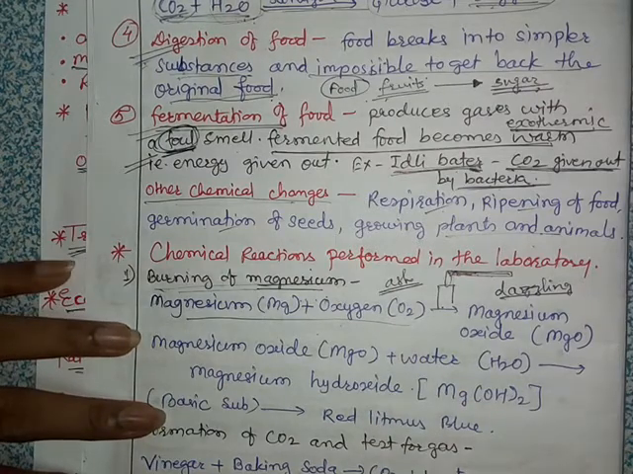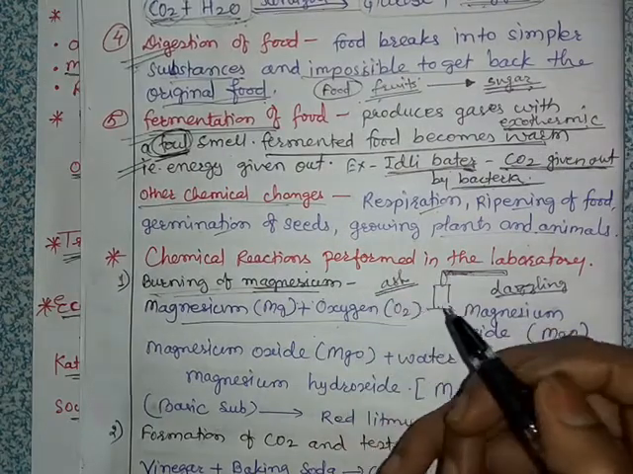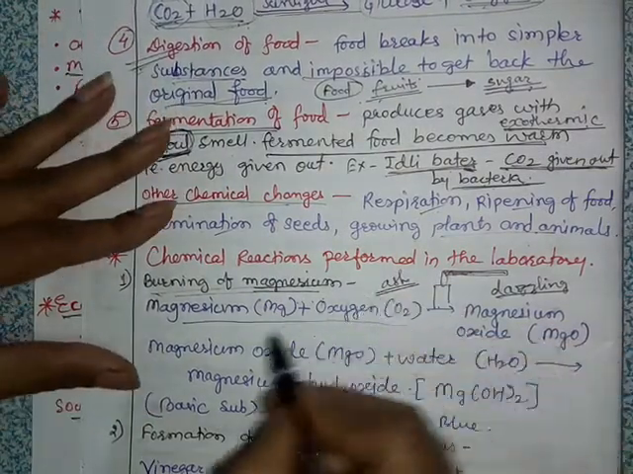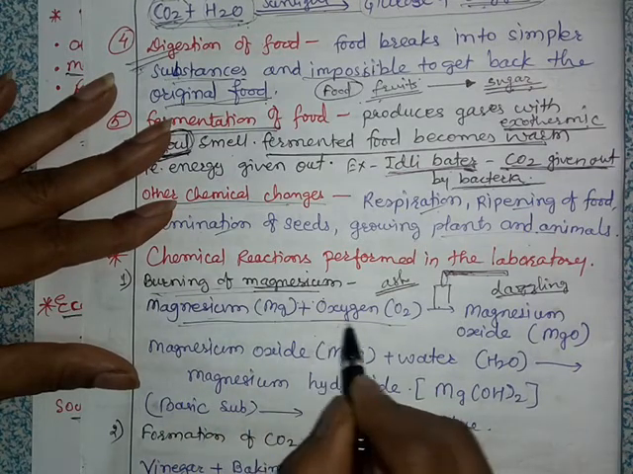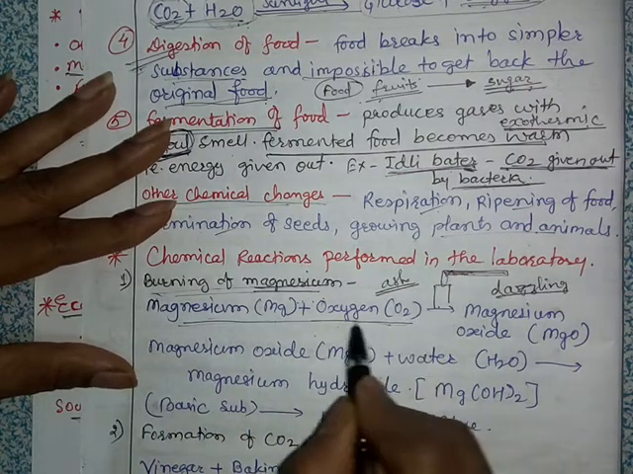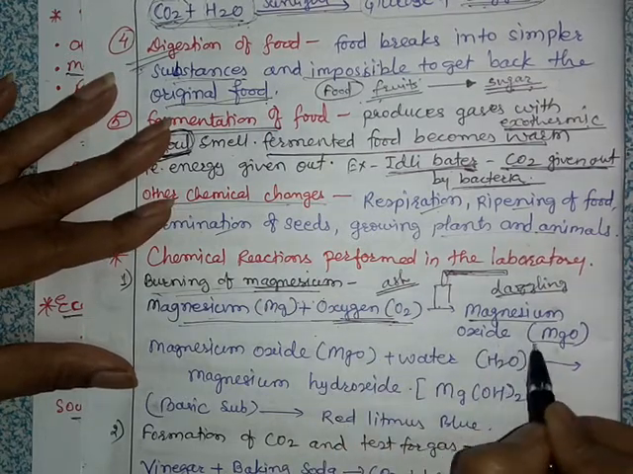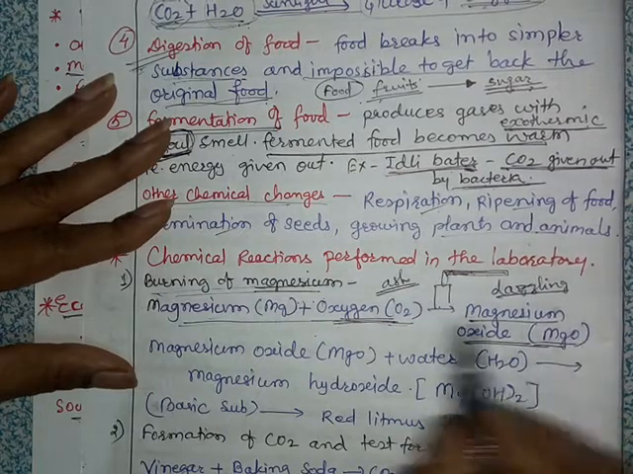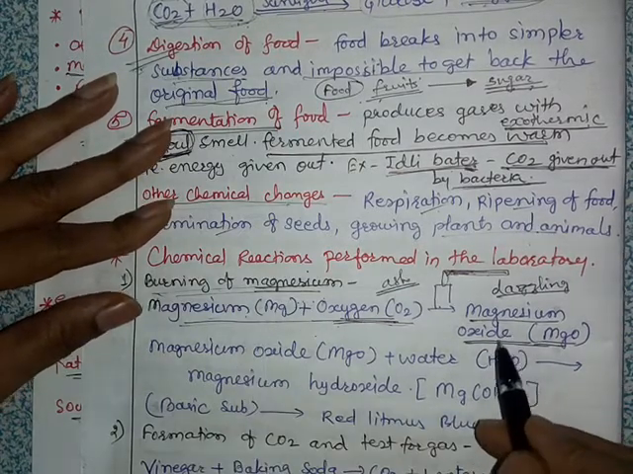See, the dazzling white light emitted by burning of magnesium is harmful for our eyes. But why? Before that we will see the chemical reaction. So magnesium, that is Mg, when it burned, means it is reacting with the oxygen in the air, and it forms magnesium oxide, MgO. So magnesium, when it reacts with oxygen, it forms magnesium oxide.